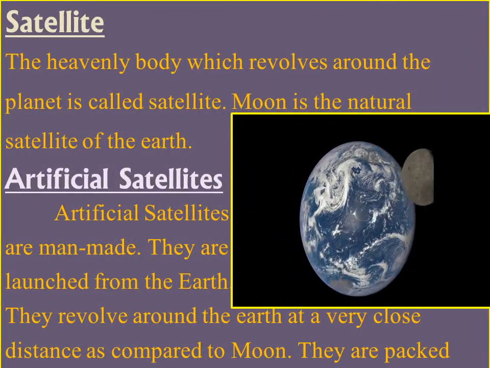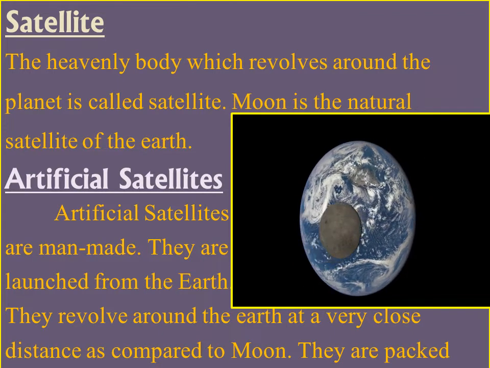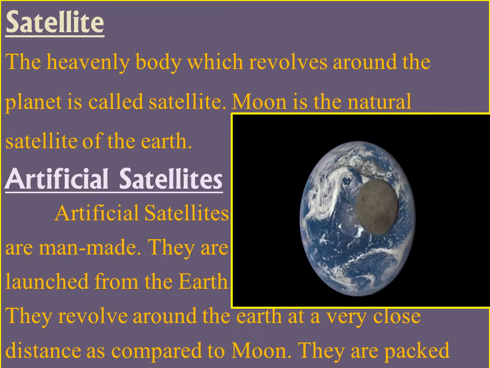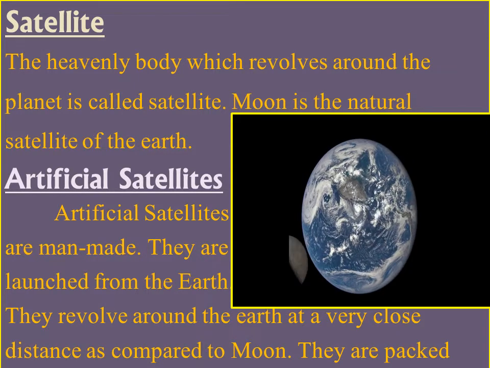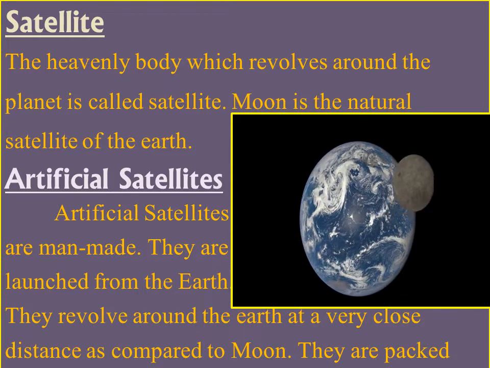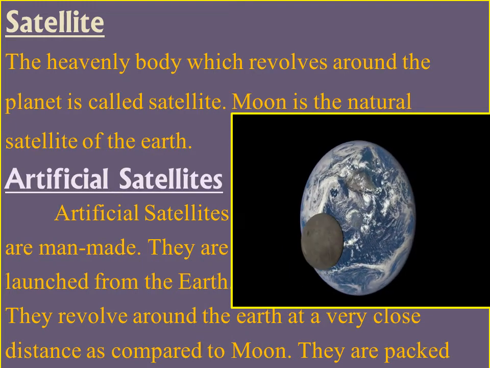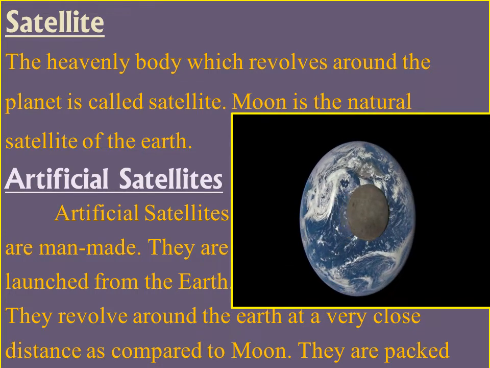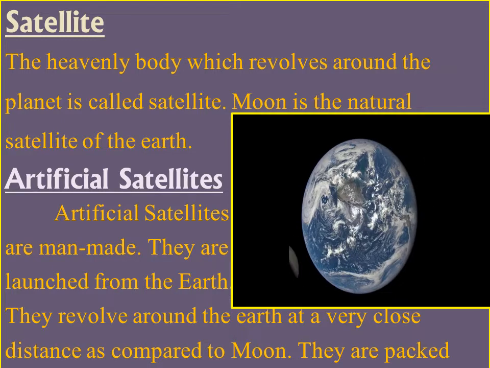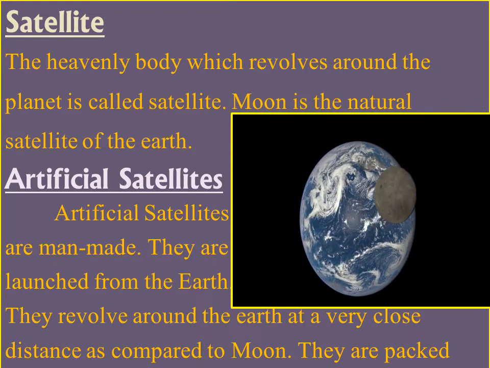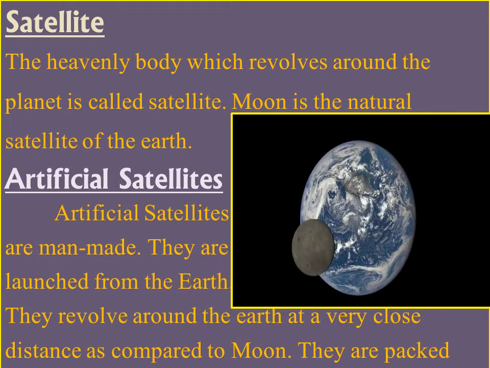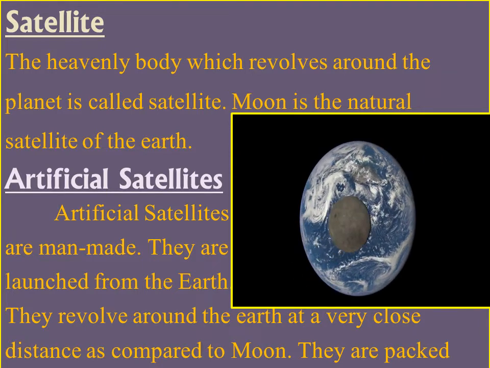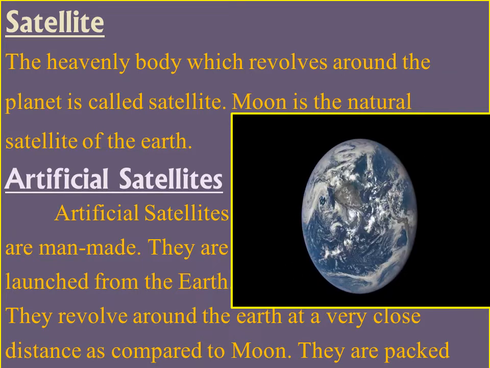Next we are going to discuss about satellites. A satellite is a heavenly body which revolves around the planet. You all know that the moon is the natural satellite of the earth. Next is artificial satellites. Artificial satellites are man-made. They are launched from the earth. They revolve around the earth at a very close distance as compared to the moon. They are packed with a large number of scientific equipments for different purposes.